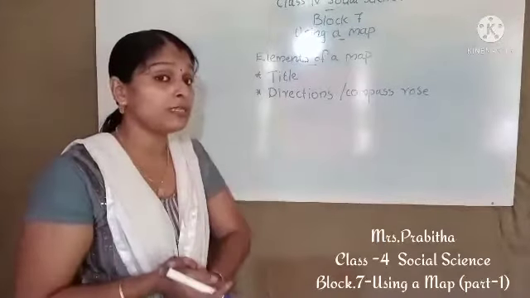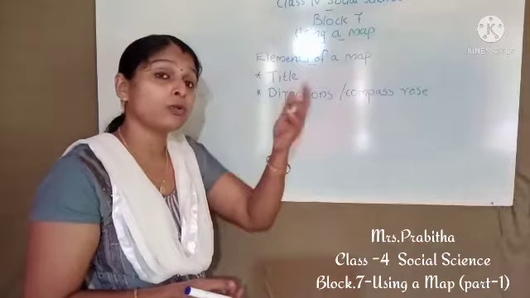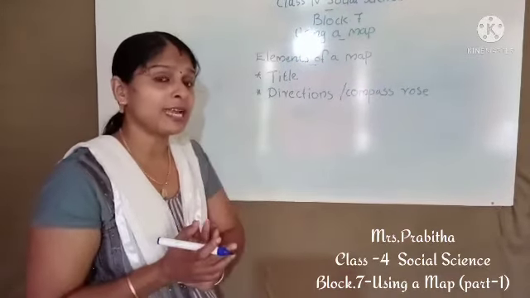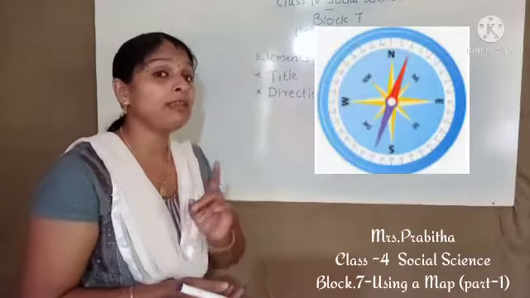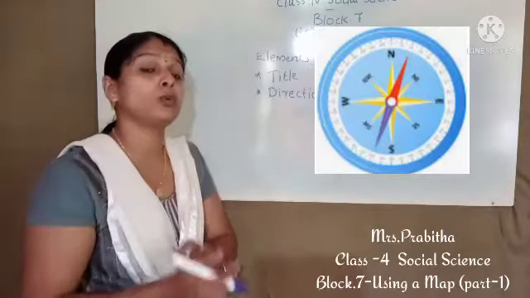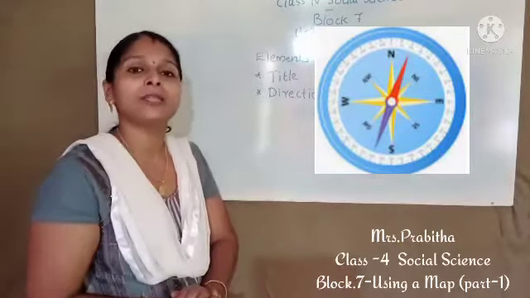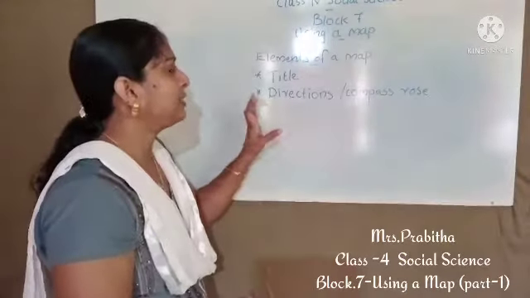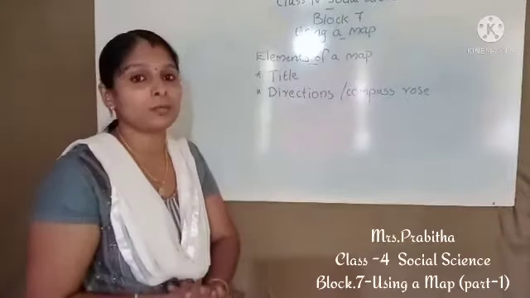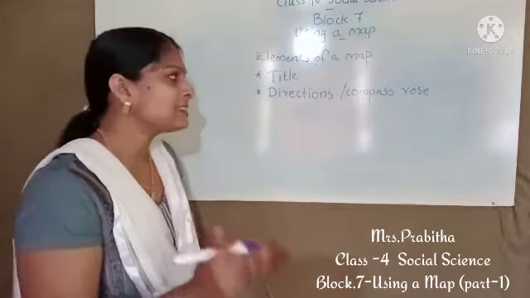A compass is an instrument used to understand directions. North, south, east, west, we can understand by compass. How can we understand? This compass has a needle, a red colored needle. That needle always points to north. If we understand the north, we can easily understand other directions. So directions or compass rose is the next element of making a map.